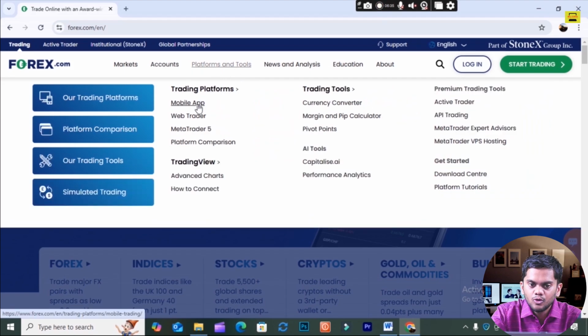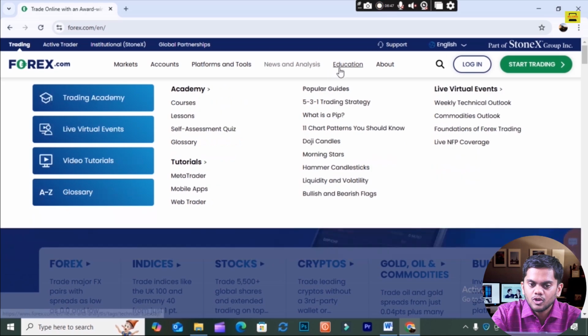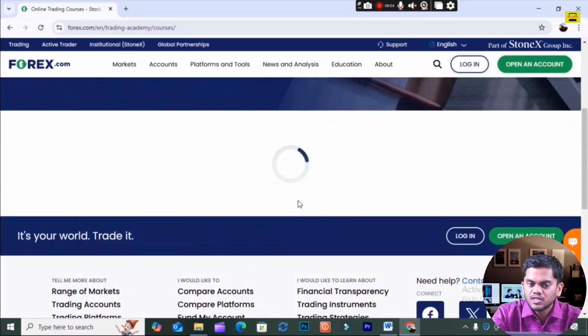For platforms and tools, you can go to platforms, mobile app. You can also install mobile apps. Web trader also gives MetaTrader 5. These all are platforms you can also use for live trading. Okay, news analysis, you can also see the news analysis over here. Education, these are the best courses. If you don't have the knowledge, you can buy certain courses from here.